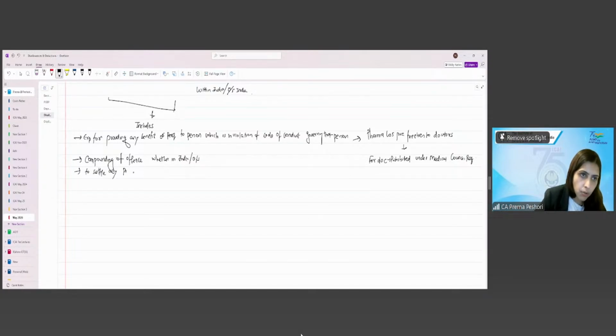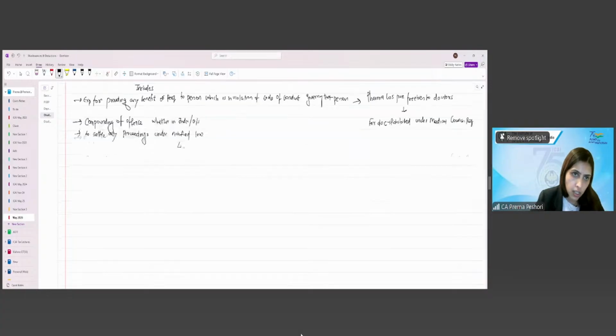So any settlement amount that you pay is not allowed. What are the notified laws? The central government, by this notification of 23rd April, has notified the following laws, which are under the SEBI, SCRA, Depository Act or Competition Act. Under these laws, if you make any settlement proceedings, it will be disallowed.